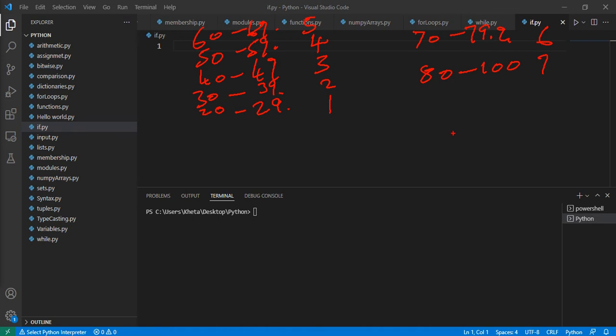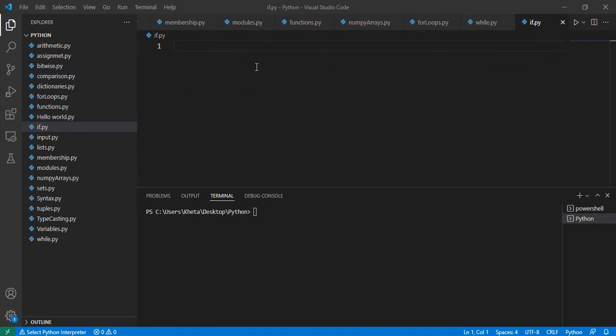What if we wanted a program which checked where a specific mark or percentage can be found? We can start doing that. Let's call it score. I'm just going to have a single number for simplicity. We can give it any value. Now, what we want to do is check for all of those ranges. Remember, we started from 30 to 39, and so on, building up.